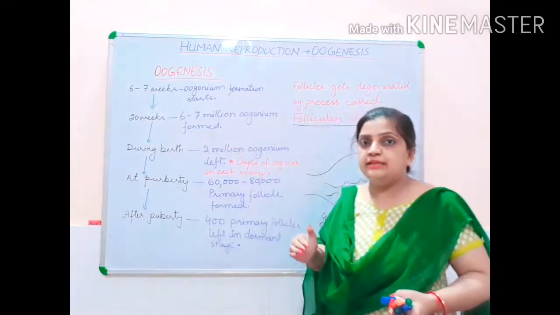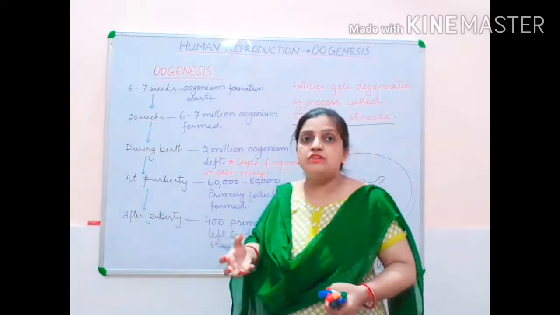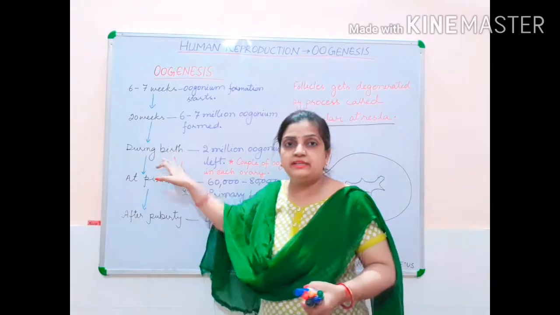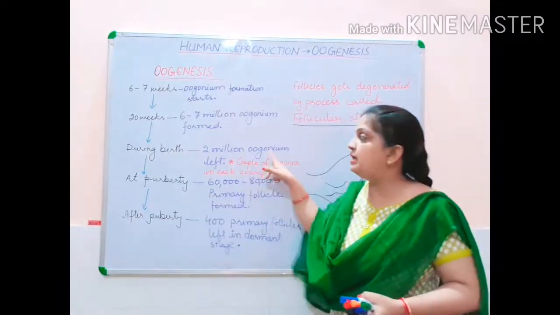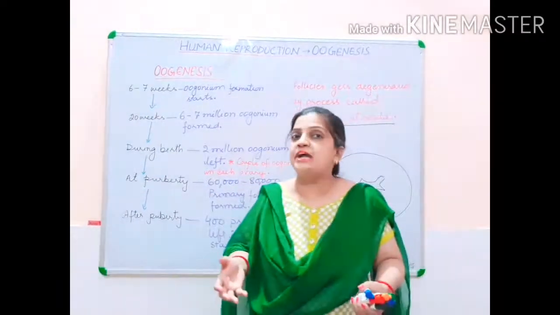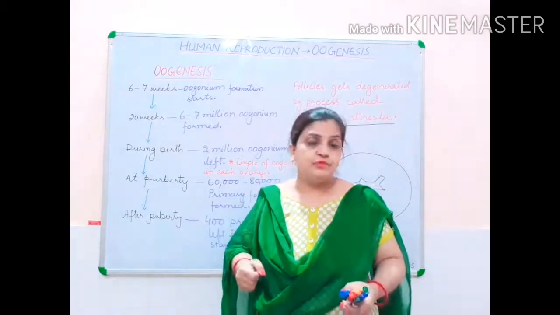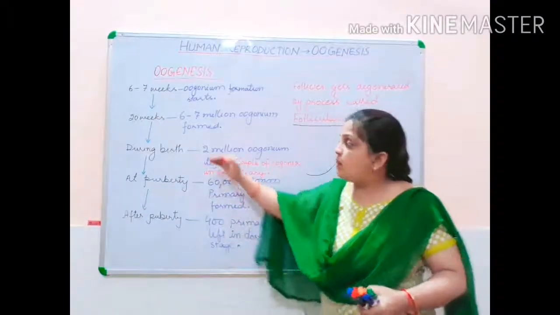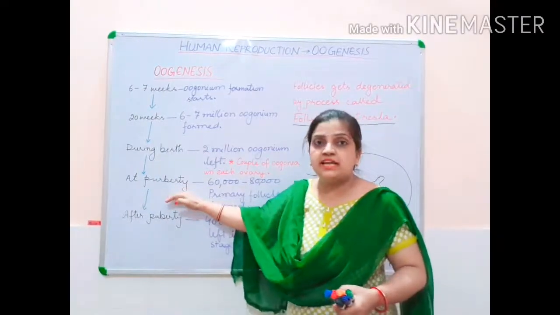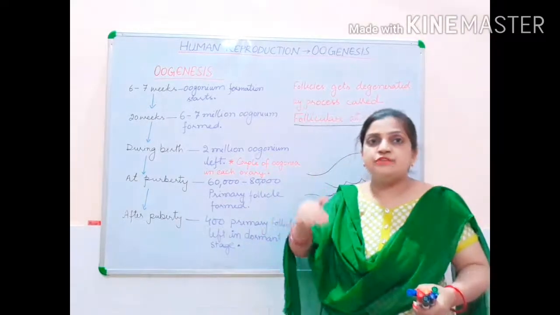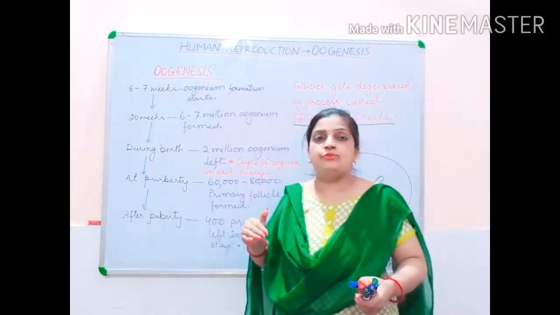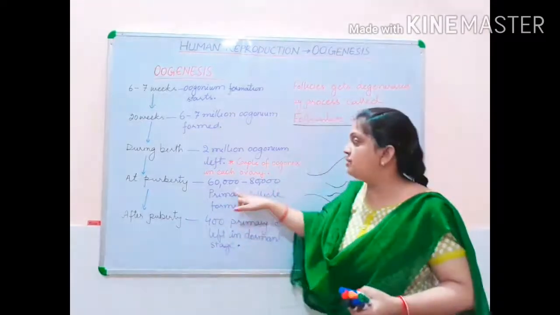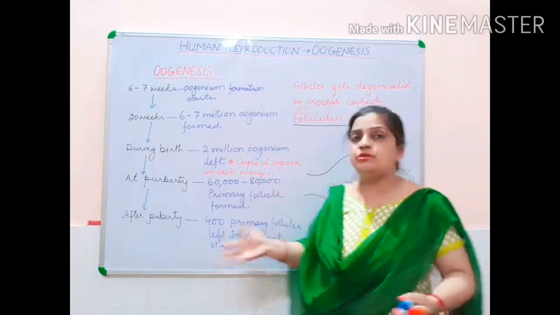Then gradually the number started decreasing because of degeneration of many oogonium cells, and at the time of birth, in each ovary, only 2 millions of oogonium cells, or you can call them primary oocytes, or primary follicles, were left. Now after reaching puberty, again many primary oocytes or primary follicles, whatever you say, get degenerated and only 60,000 to 80,000 primary follicles are left.